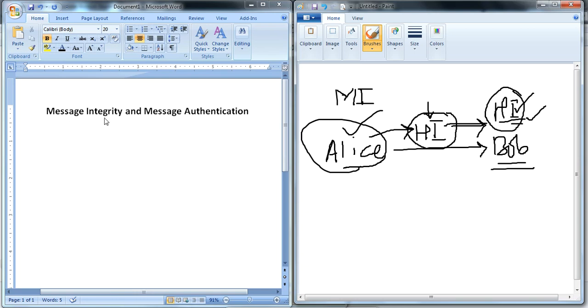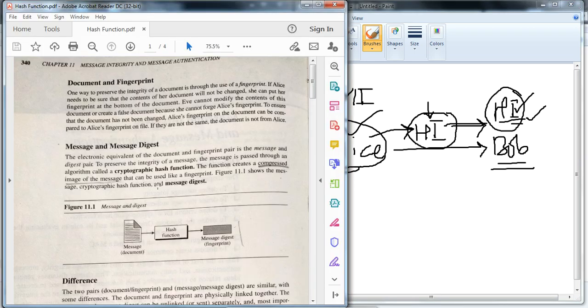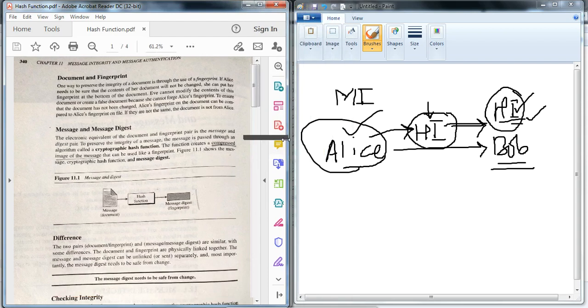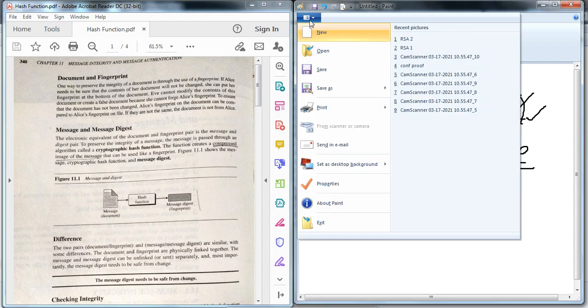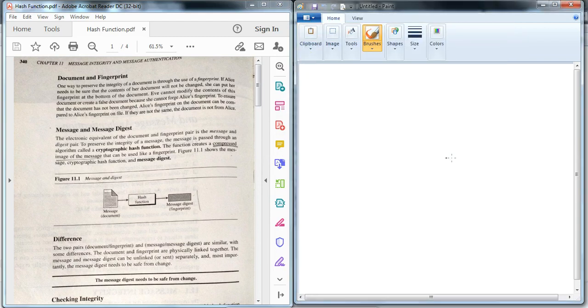We will learn about the message integrity checking mechanism and the message authentication mechanism, and how exactly they verify. Now this is simply the way to check message integrity, with a new example. We will go with message integrity. The message integrity verification is done with the hash function.